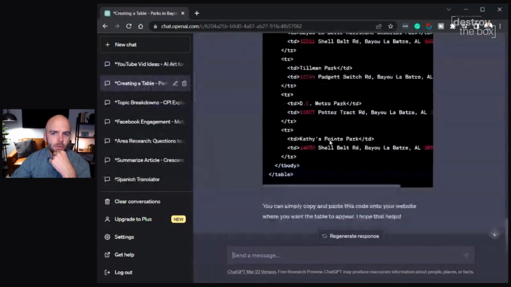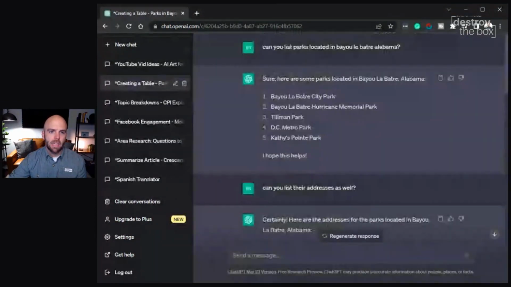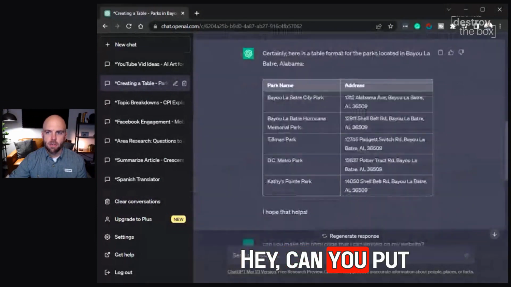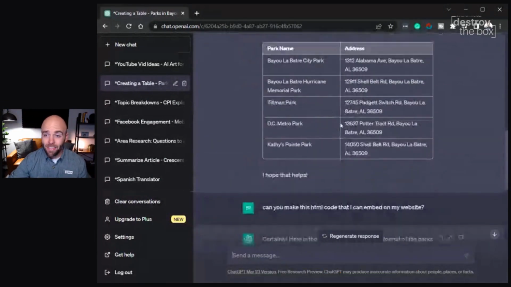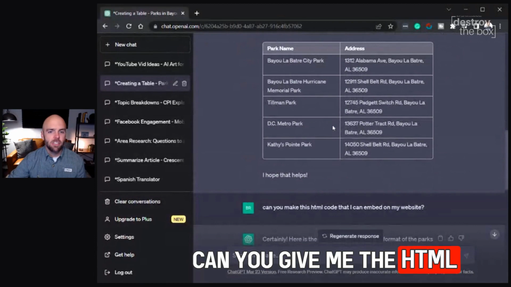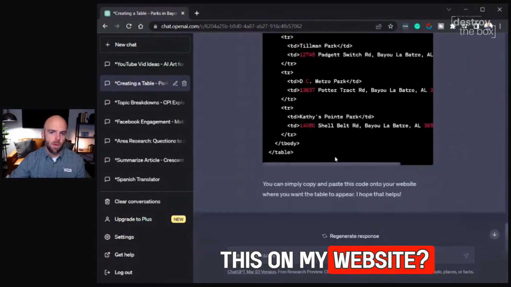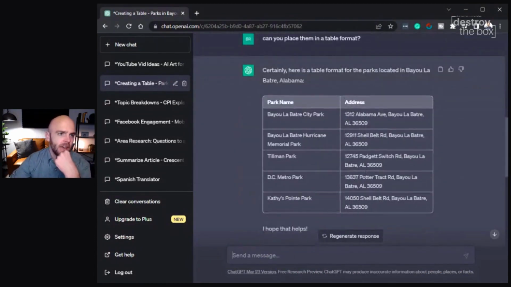Creating a table. So I asked for some parks. Okay, here's some parks. Hey, can you put those in a table? Oh my gosh. And then I just asked, can you give me the HTML code if I want to embed this on my website? So here's the code. I haven't even done that. I was just testing that out. So there's a use case for you. Create a nice, pretty, beautiful table, get the code and embed it on your website.